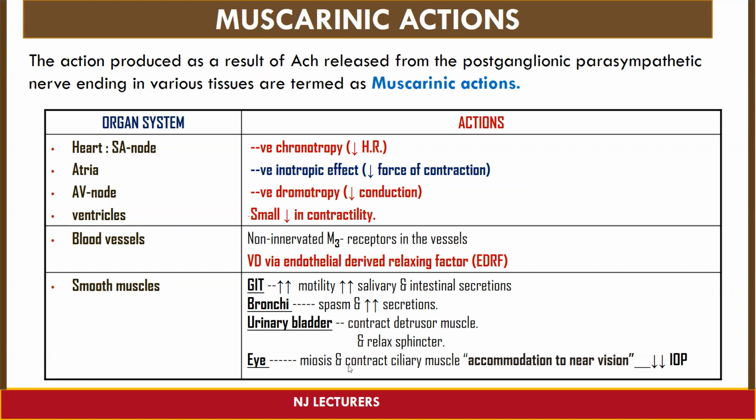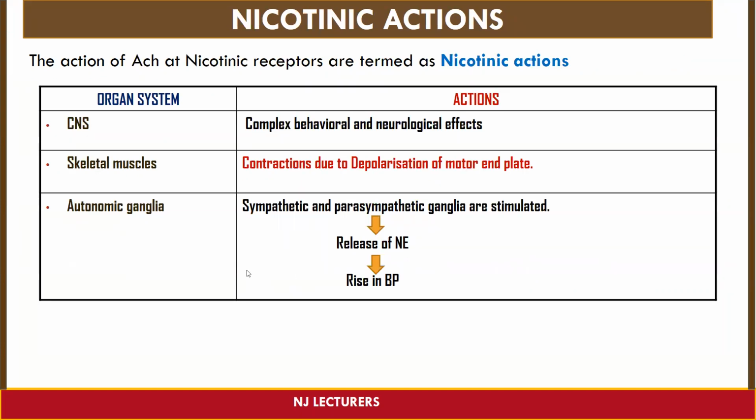And on the eye, this is very important. On the eye, acetylcholine is going to cause miosis. Miosis means constriction of the pupil, that is, in simple words, a decrease in the size of the pupil, and it is going to contract the ciliary muscle, and that is going to result in accommodation to near vision. They are also going to decrease the intraocular pressure, that is the pressure in the eye. So this was regarding the muscarinic action.